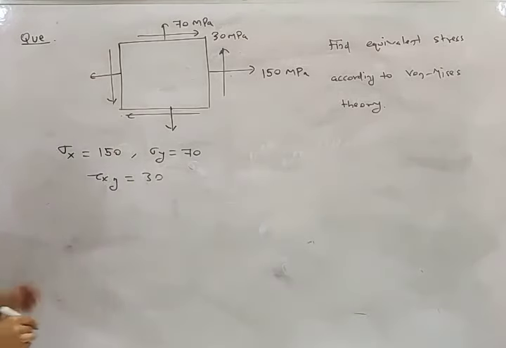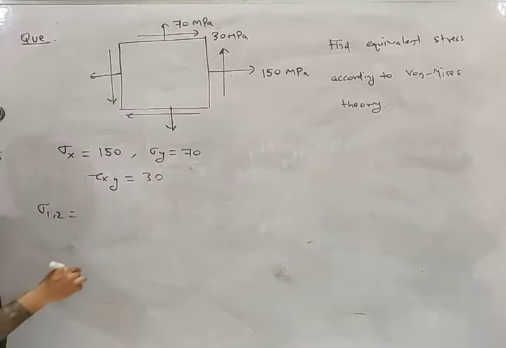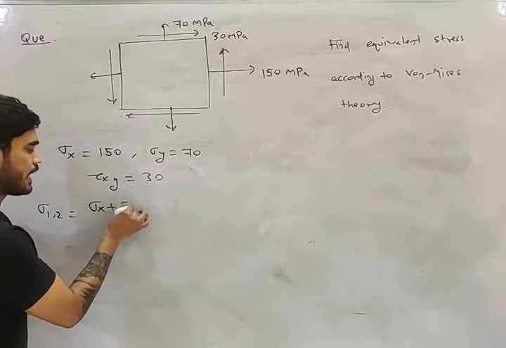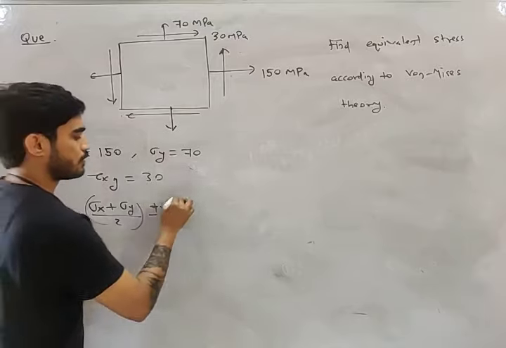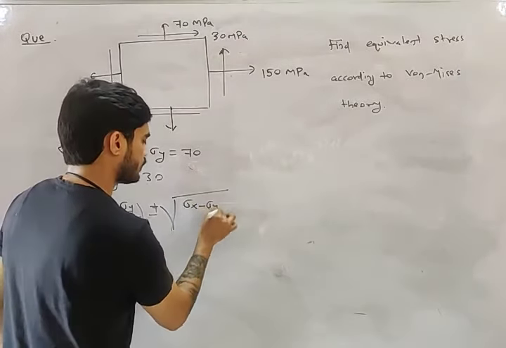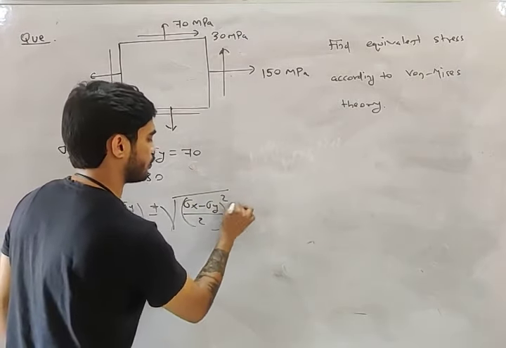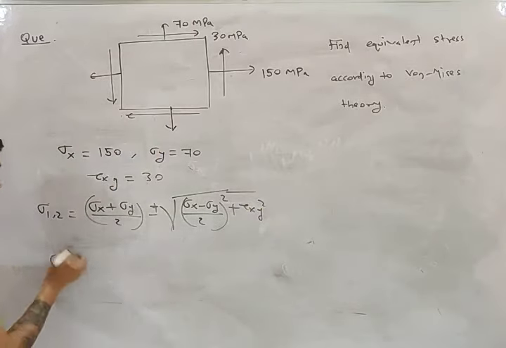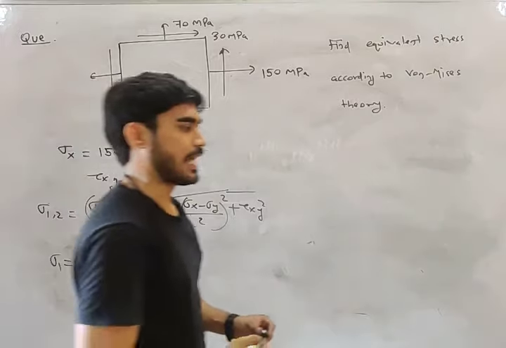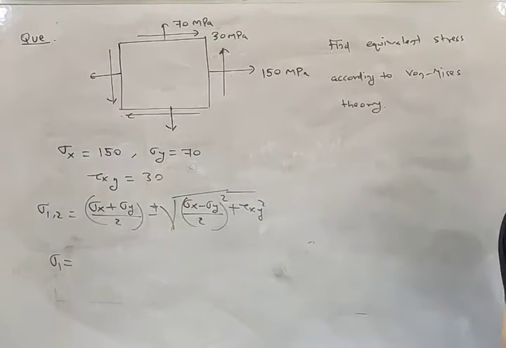Okay, we have this and we need to calculate principal stress. What is the equation? Sigma 1, 2 equals sigma x plus sigma y by 2, plus minus root over sigma x minus sigma y by 2 whole square plus tau xy square. Put the values in this equation and tell me what will be sigma 1 and sigma 2.